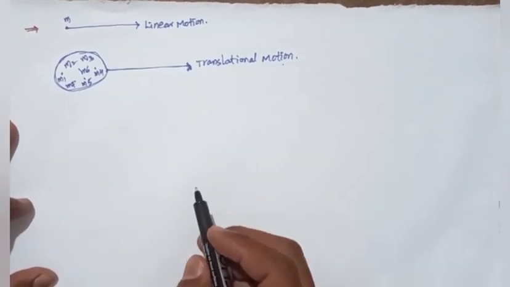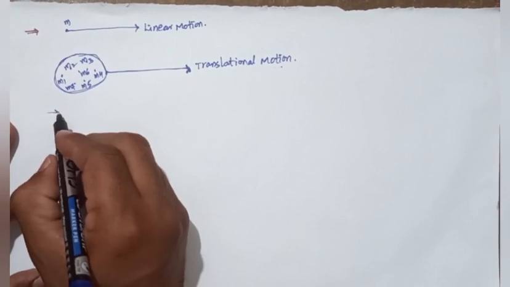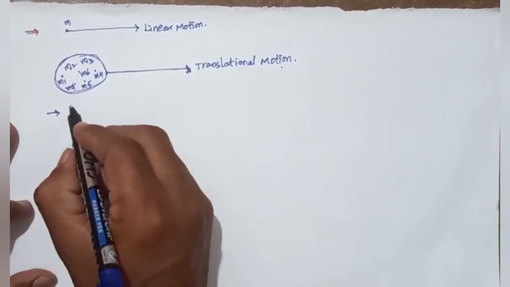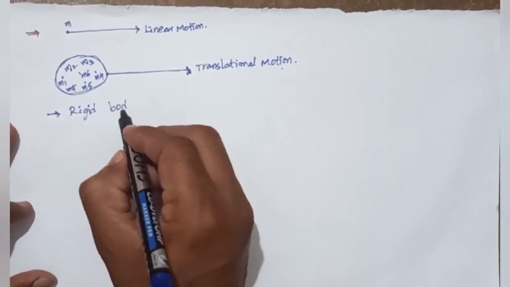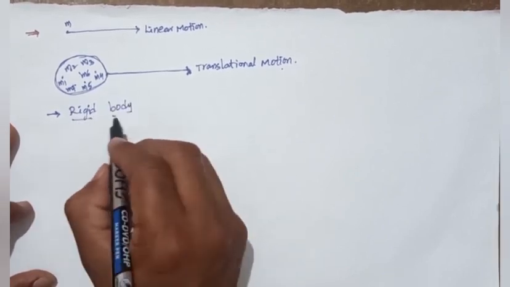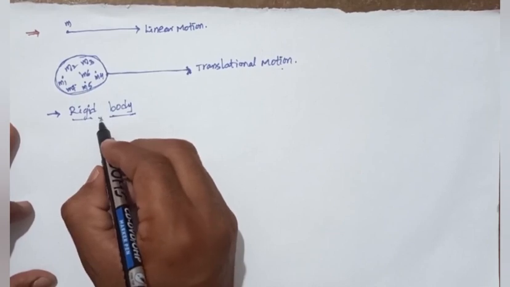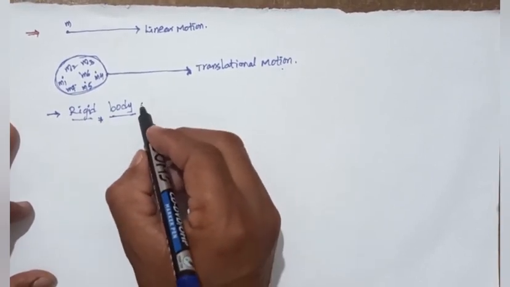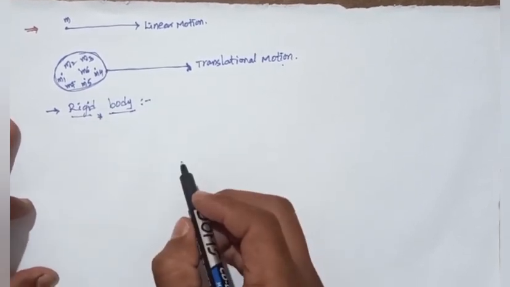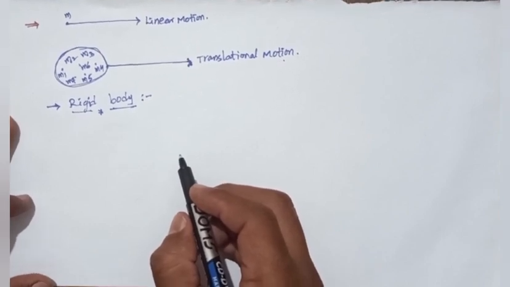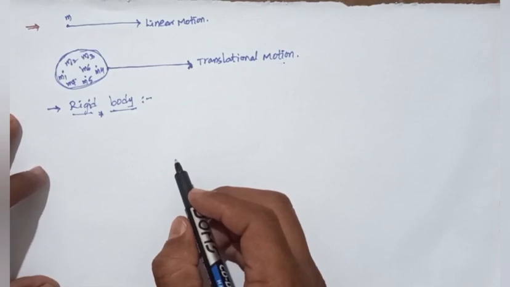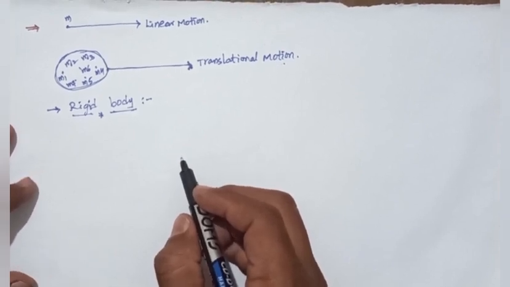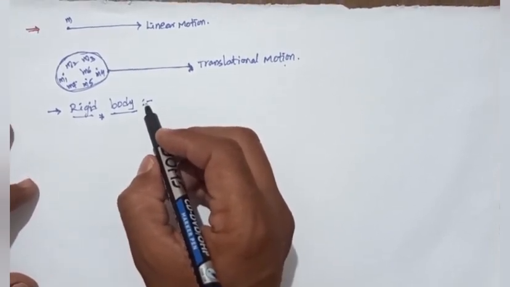In this translational motion we are discussing the rigid body. So what is a rigid body? A rigid body is nothing but a body where, when a force is applied on the body, its size and shape don't change, so it is called a rigid body.